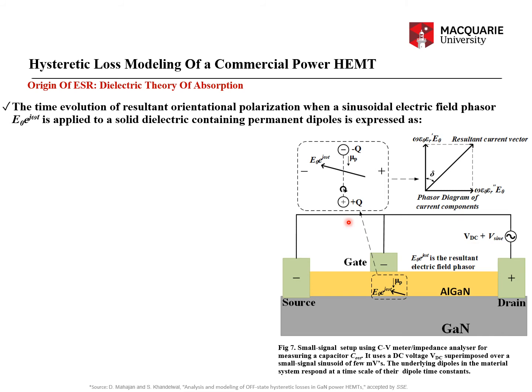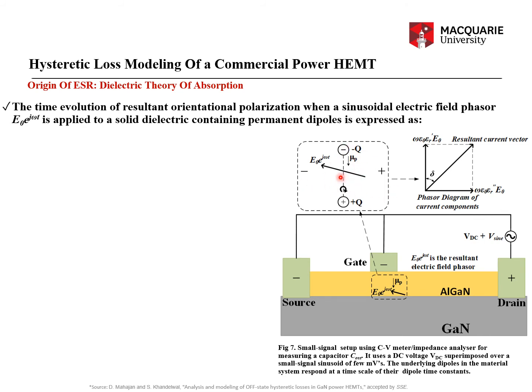The modulation of those charges contributes to the hysteretic losses, so for silicon superjunction the mode is different. For gallium nitride devices, if I am applying a small signal, then it is these permanent dipole moments that are present.